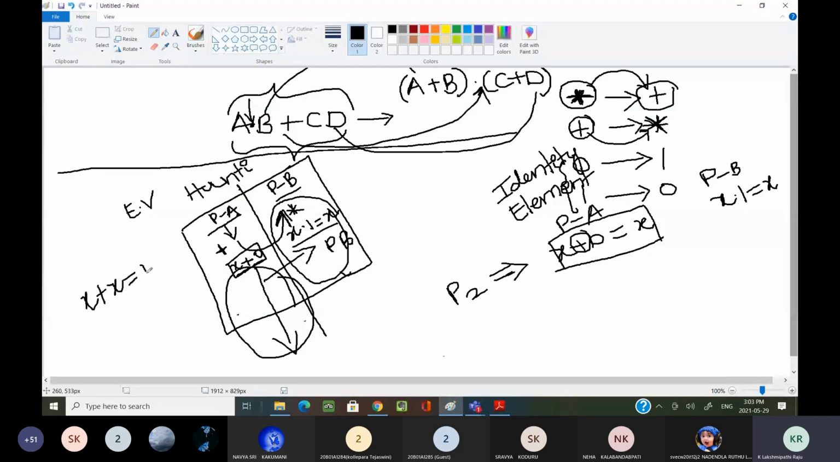Now, what is the dual of this one? X plus x equal to x. What is the dual of this one? X dot x equal to x. This is the dual of this one.